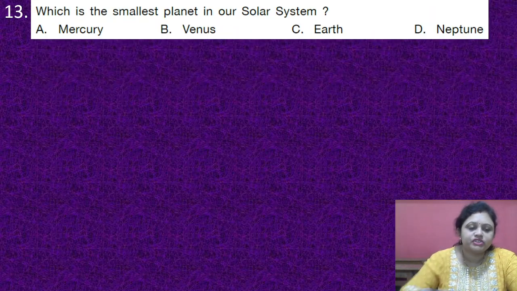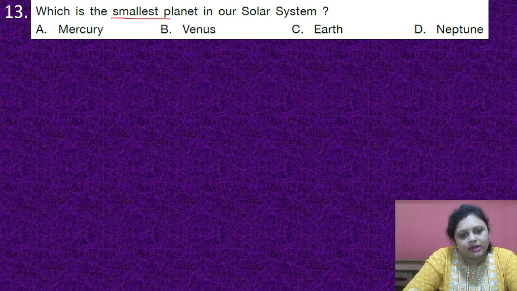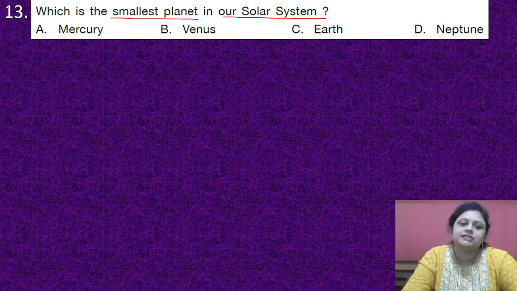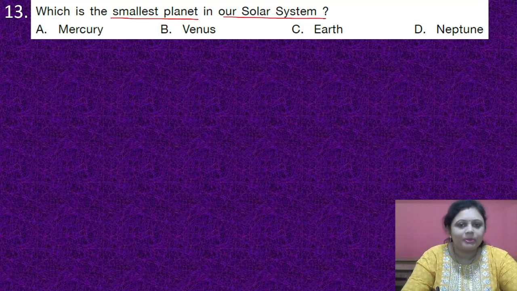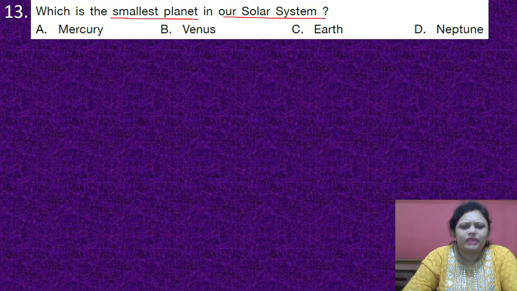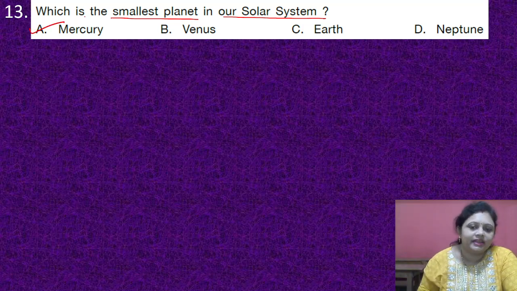Coming to the next question, which is the smallest planet in our solar system? Options are A, Mercury, B, Venus, C, Earth, D, Neptune. It is a very easy question. I guess you all must be knowing the answer. If you know the answer, you can write in the comment section. So what is the answer? It is Mercury. That is option A.